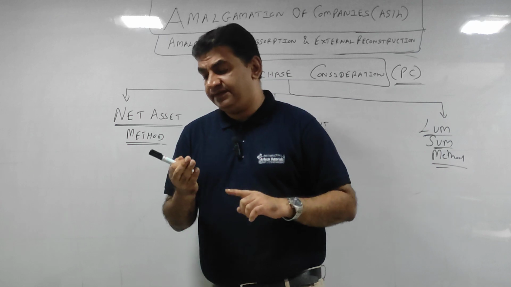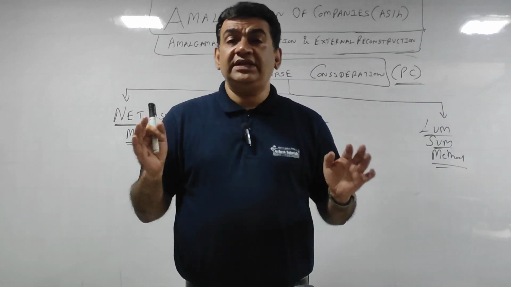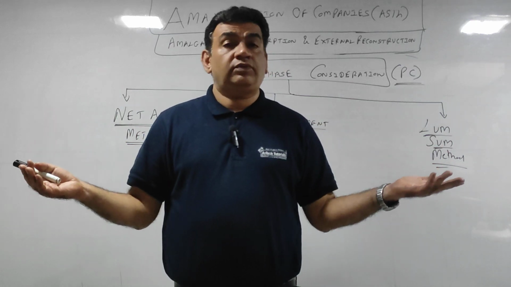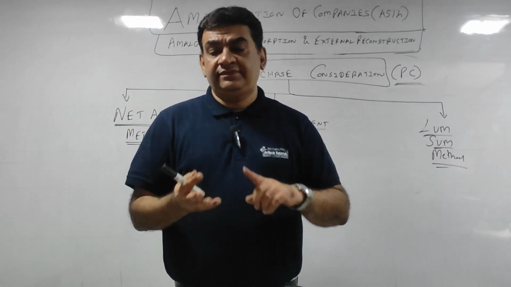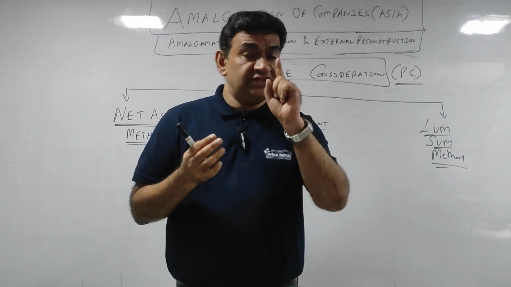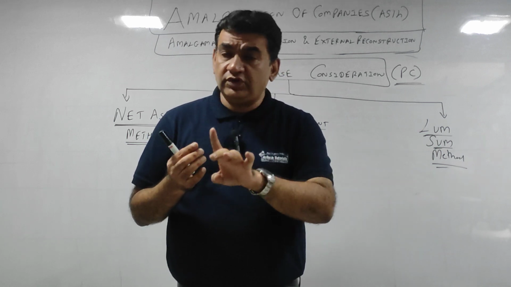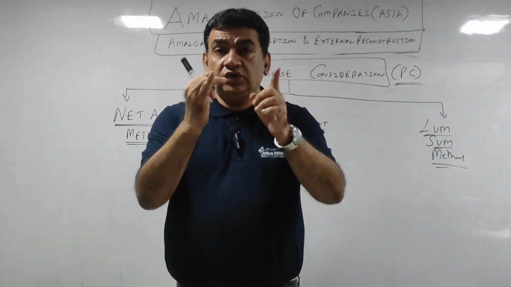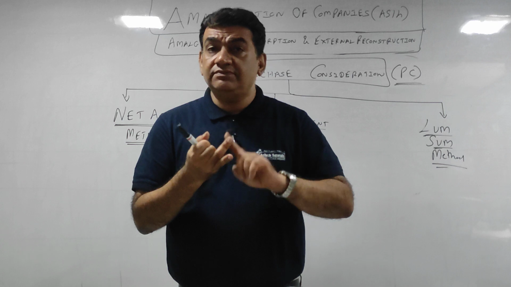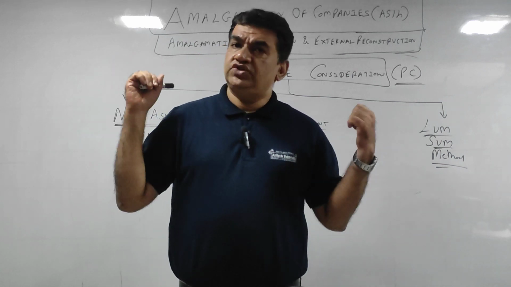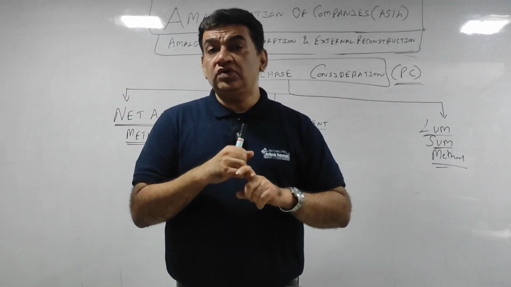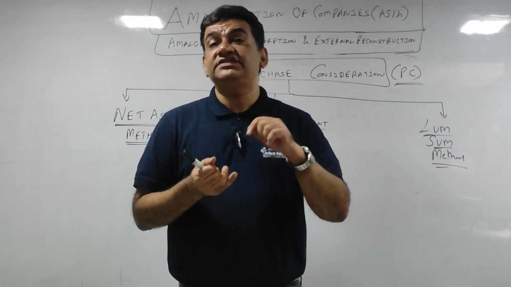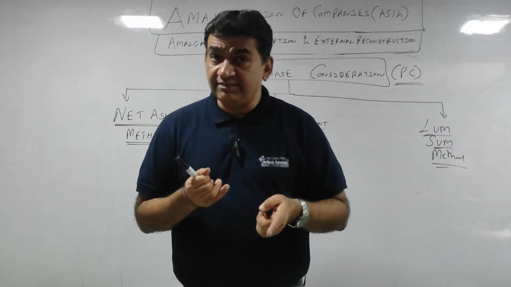I'll just brush up everything. Amalgamation of companies means one company merging with another company, joining hands with another company for better growth prospects or any reason. Governed by provisions of AS 14 accounting standard 14. Then you have to know the meaning of amalgamation, absorption, external reconstruction जो मैंने तुमको बताया. Then you should know which is the old company or the vendor company or the selling company and which is the buying company, new company or purchasing company.